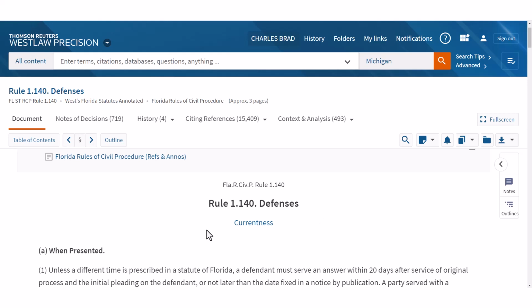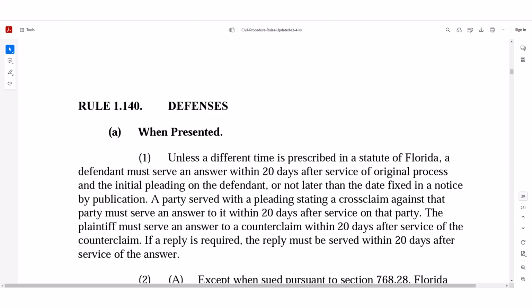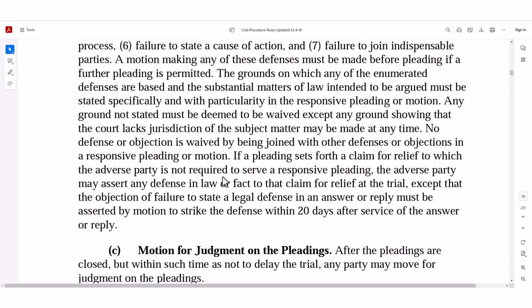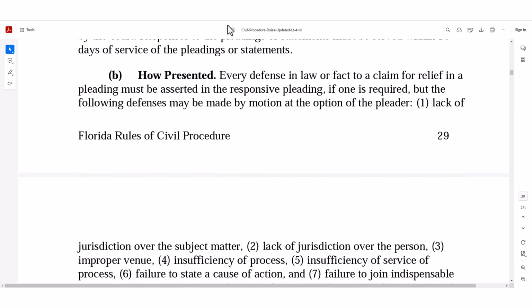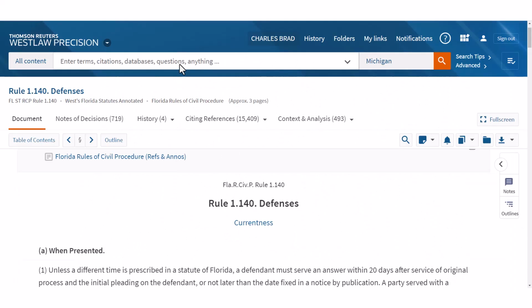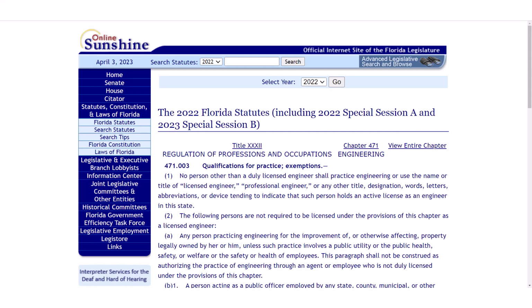So we're looking at this codified law, and here's all this. Now, when you look at this online, the official free version, there aren't all of these great cross-references. It's just the text of the court rule, the text of the codified law. So you can see if you want cases, you can quickly go here to Notes of Decisions. There's 719 cases that interpret this one court rule.